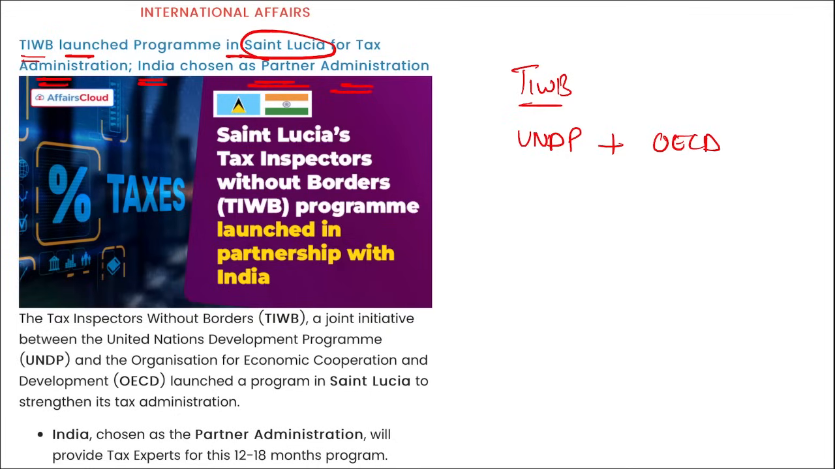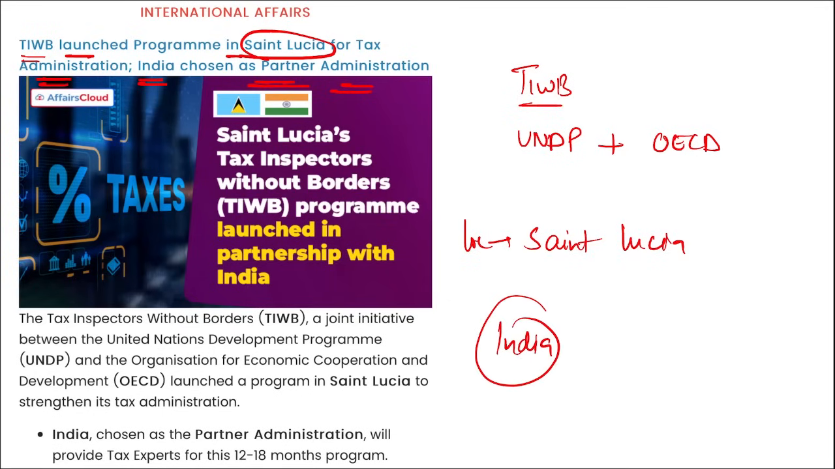This program was launched in St. Lucia. Where was this launched? St. Lucia. This was launched in St. Lucia basically to make the tax administration more powerful. And here remember, India has been chosen as the partner administration that will provide tax experts for 12 to 18 months in this program.